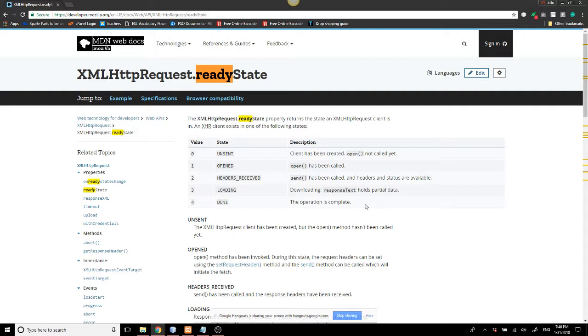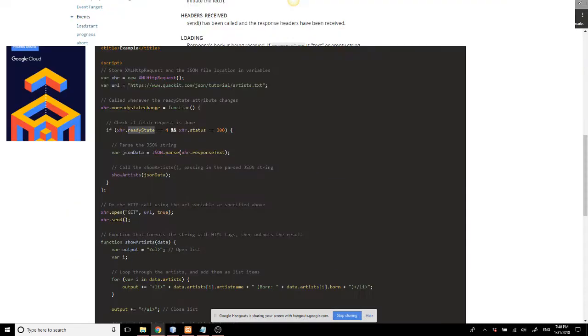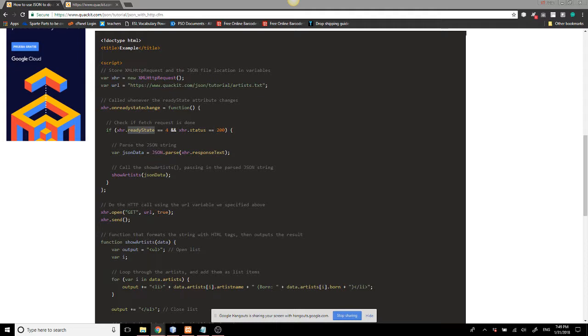Then you're connected. Oh wait, where are we? Can you see my screen? Yeah, I can see it. Okay, basically it is the XML HTTP request. And the number 4 is when the operation is complete. Basically, the connection is done, and you have completed the response. Make sense? Yeah, that makes sense now. Perfect. Any other questions before we move over?